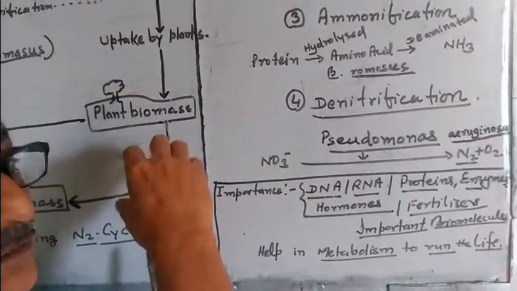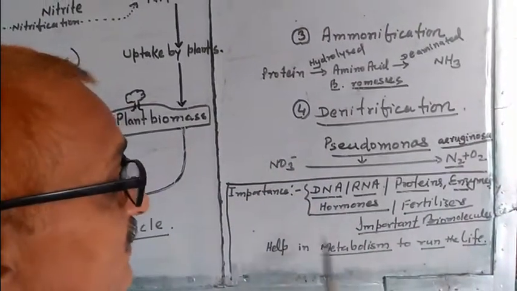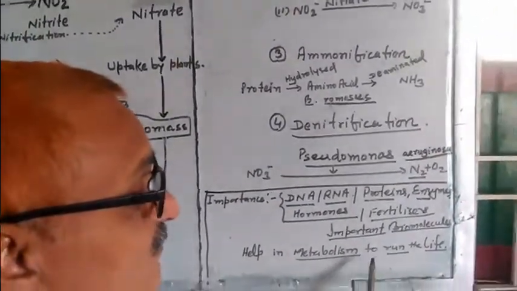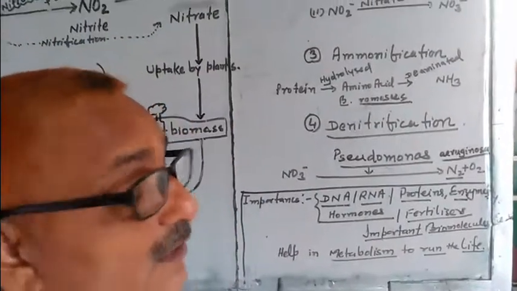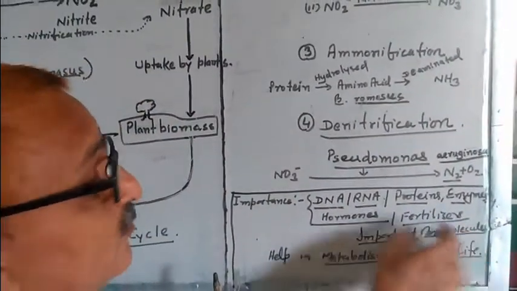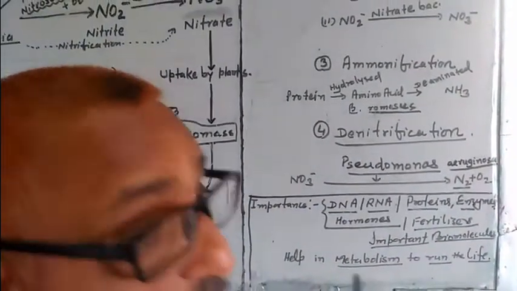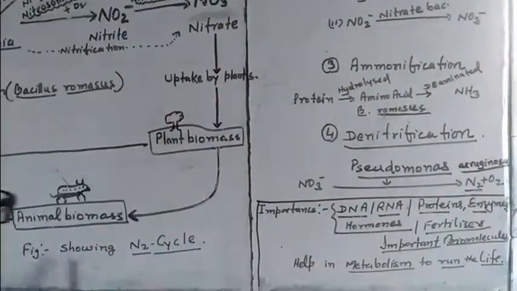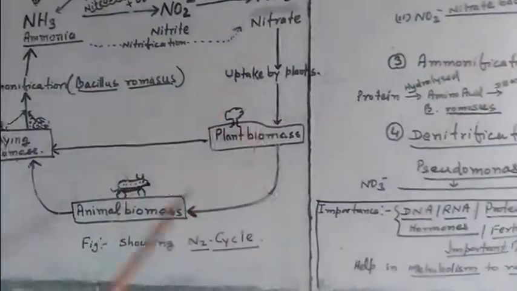So this cycle makes nitrogen available and helps the metabolism to run life. It is also important for the biomolecules. These all are important biomolecules. So in this way, I have explained the nitrogen cycle to you.